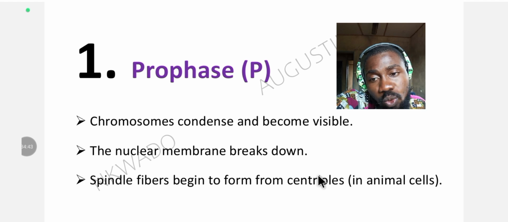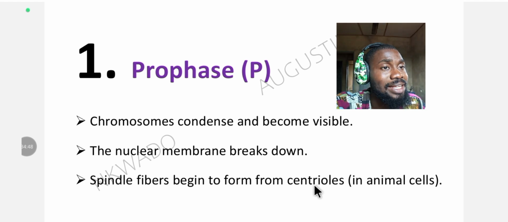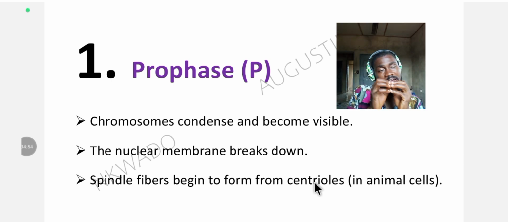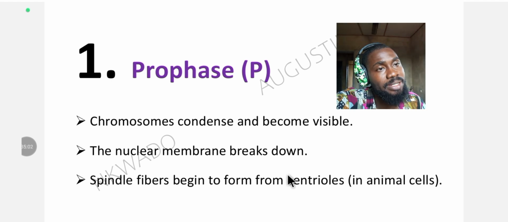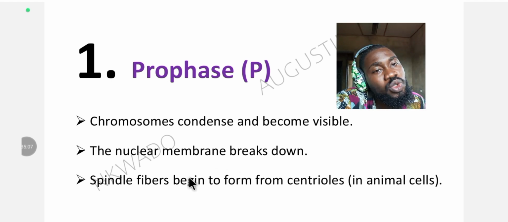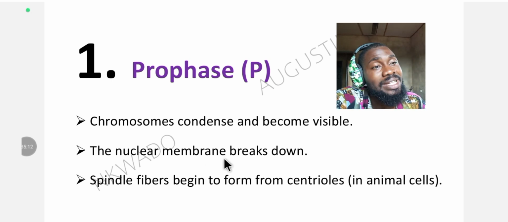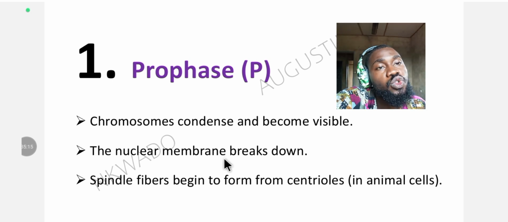That spindle fiber is what is going to aid the breakage of the two daughter cells that are formed. Because when the cells form, they are closely packed together. They are going to need cytokinesis, which is the separation of the cytoplasm of a cell into two or more strands. So you are going to need the spindle fiber to form from the centriole, because it's that fiber that is going to further lead to the breakage of the two daughter cells.